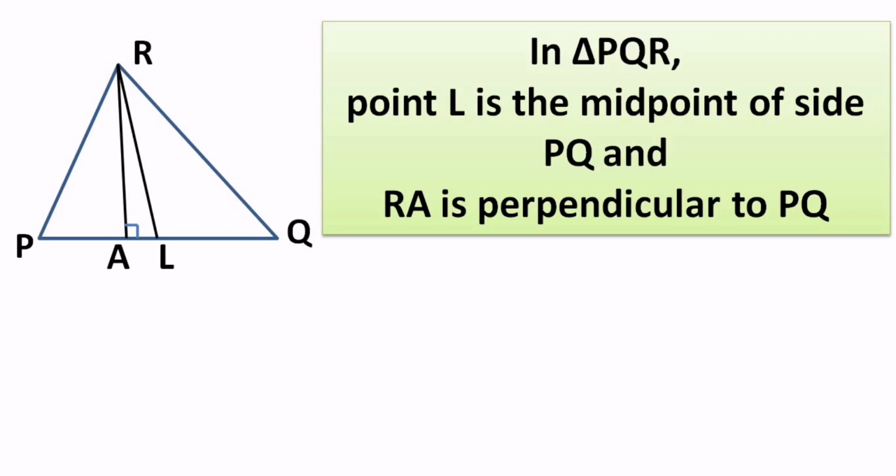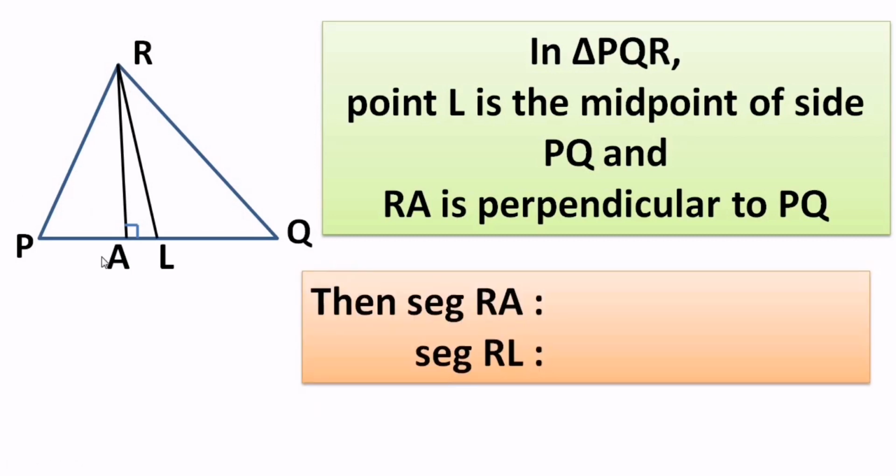As RA is perpendicular to the opposite side, we have to write what RA will be and what RL will be in that triangle, which is the median and which is the altitude. If you observe, RA is making 90 degrees with the side PQ, so we can say it's an altitude, right? And RL, as it is touching the midpoint of the side PQ, we can say it is the median.